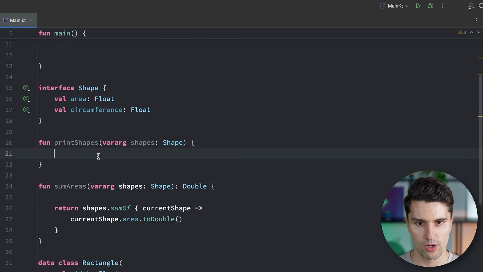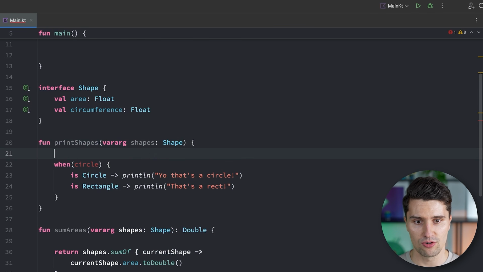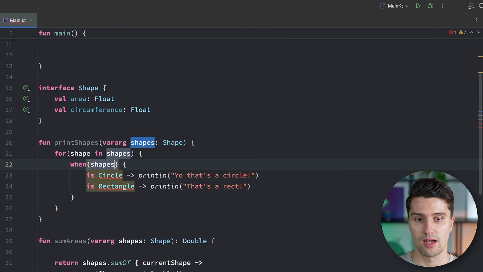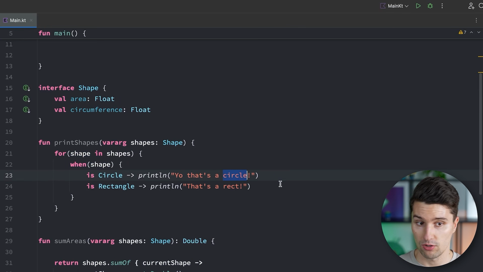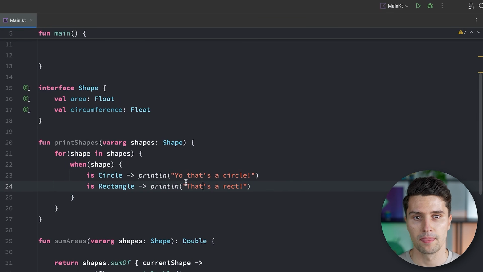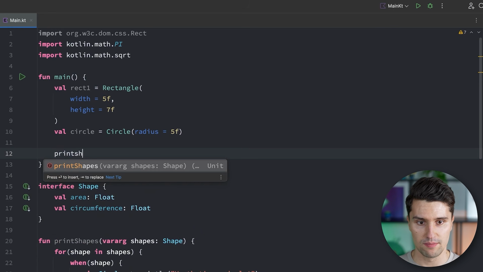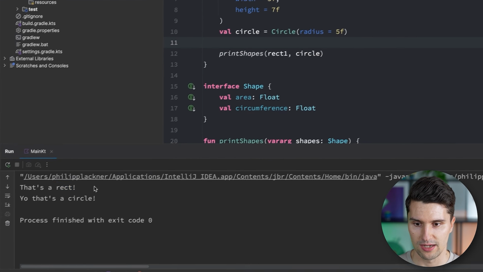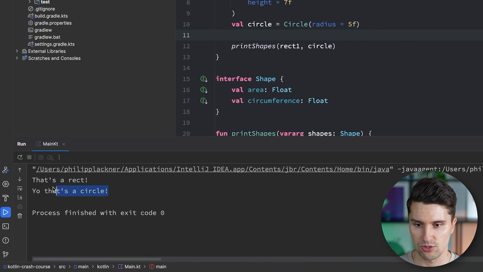We then have our when expression here. When the current shape we're looping over, so for each shape in this shapes list, then for every single shape, we can now, if that shape is a circle, we print, "yo, that's a circle," and otherwise that's a rectangle. So we can now say print shapes, rectangle 1 and circle 1, and if we run this, well, then it will say, "yo, that's a rect" for the first one, and "yo, that's a circle" for the second one.